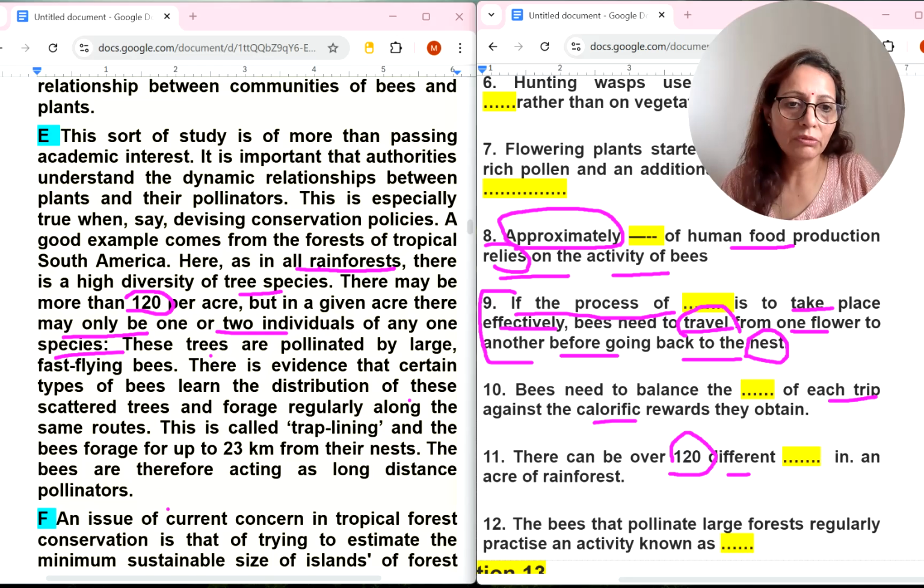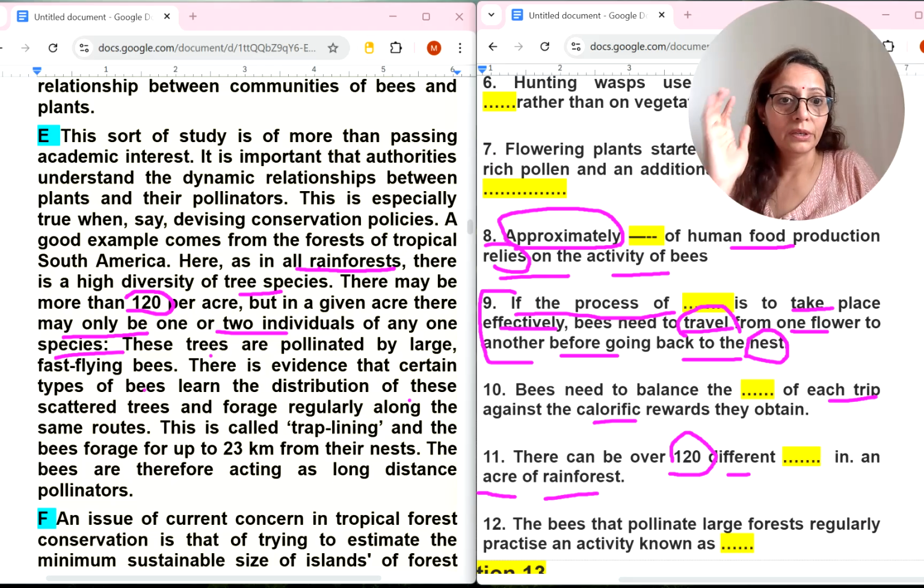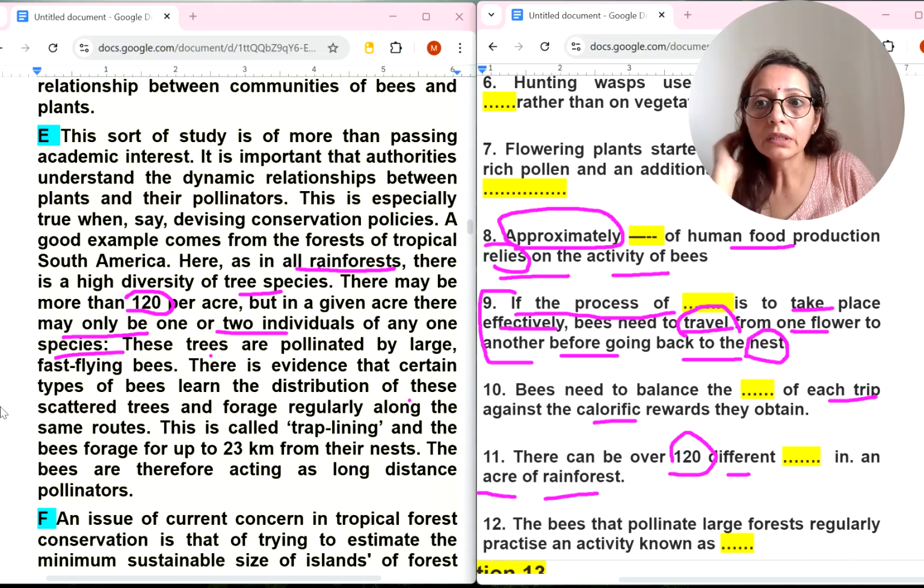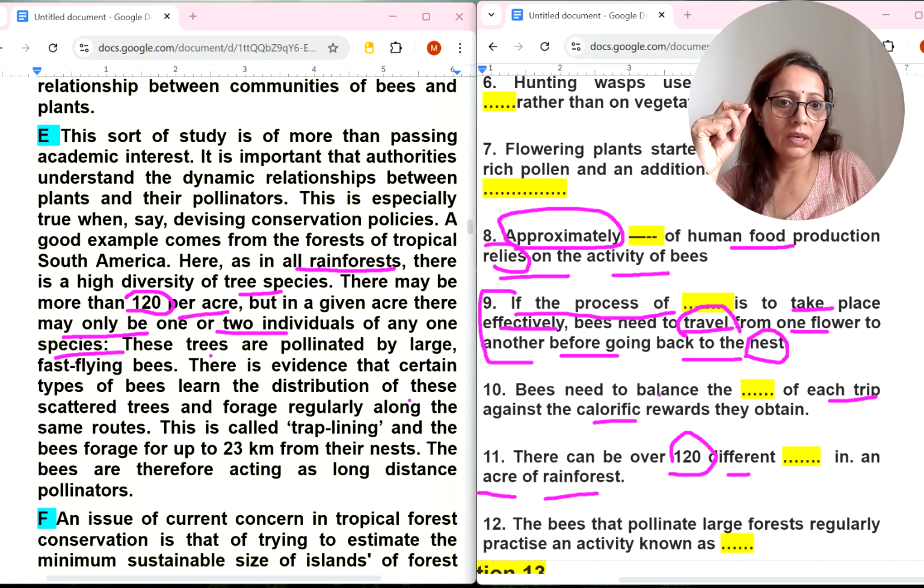Per acre definitely will not come. Different in an acre, acre already. Word is there of rainforest. What can be different? So here it is given, there is a high diversity of tree species. So 120 tree species per acre they are talking about. So here tree species will come. Okay. So this is tree species.